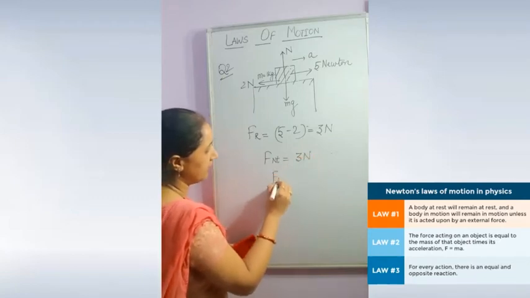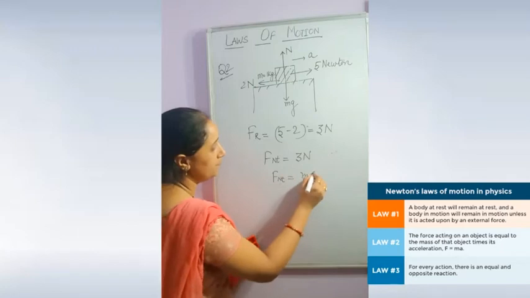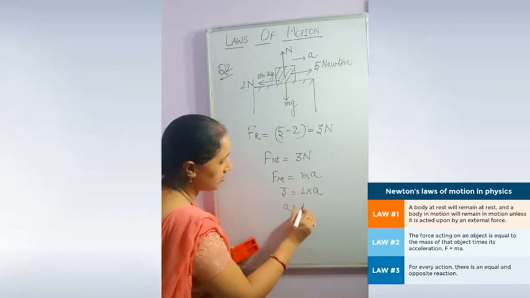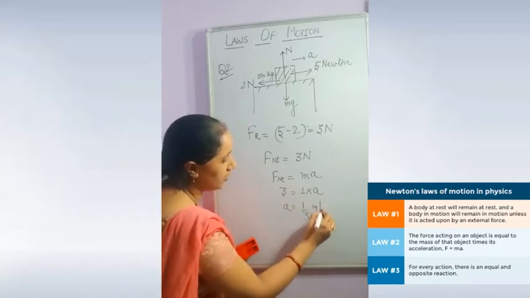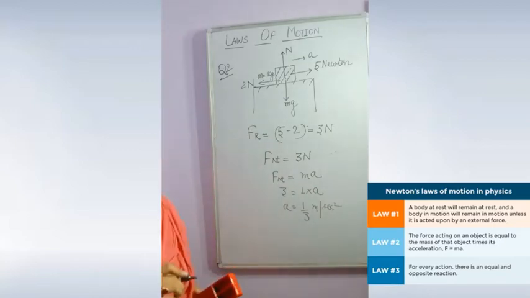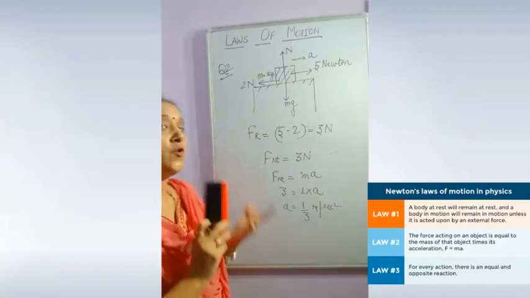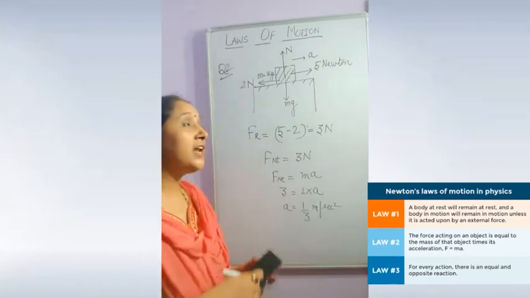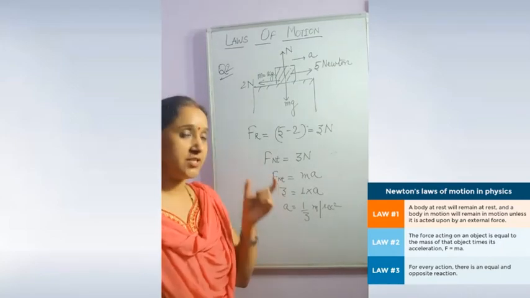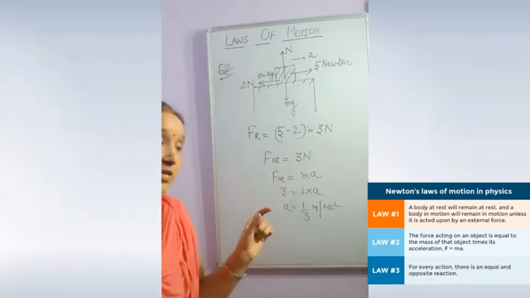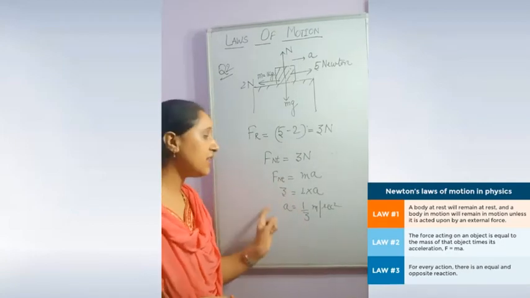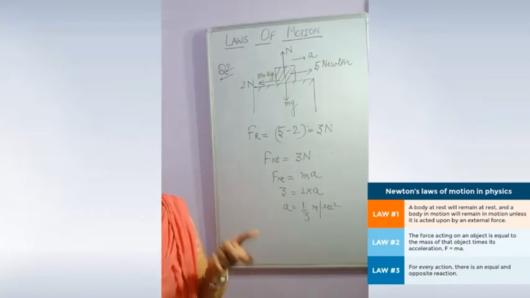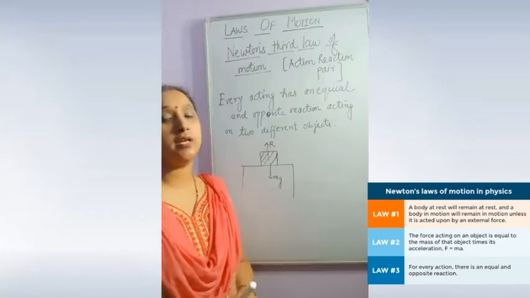Again F net force will be equal to ma. Now 3, m value 1 and a. So in this case we get the value a is equal to 3 upon 1 meter per second square. So if a single force is acting, with the help of the force formula and mass value we are able to calculate the acceleration. And if more than one force is acting, first of all we have to calculate the resultant force. After that the acceleration value, and the acceleration will always be towards the higher value of force or larger value of force.